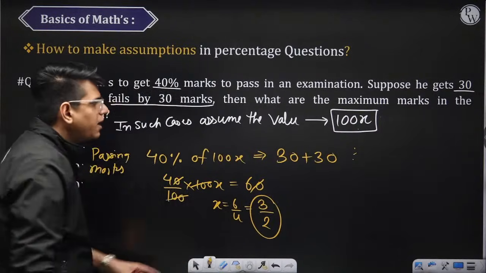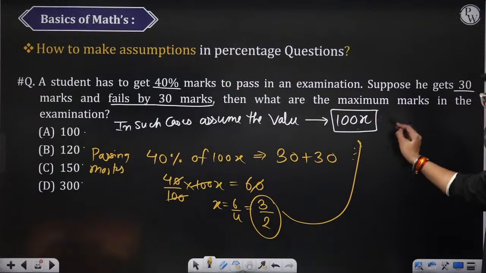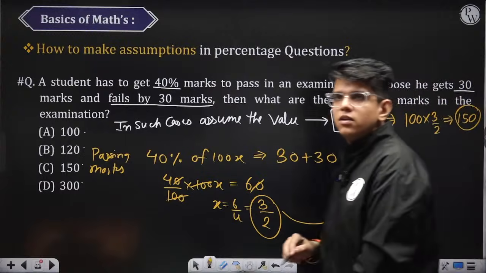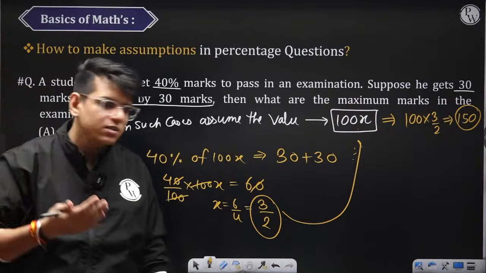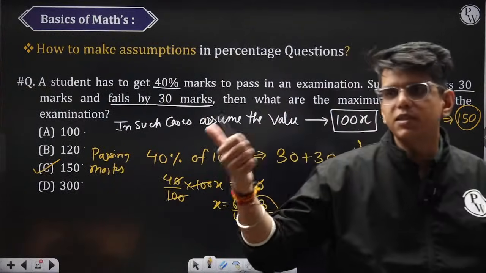What were our total marks? Total marks were 100x. You can put the value of x here and get the total marks. 100 into 3 by 2, which is nothing but 150. Okay. So total marks were 150. You can solve this by the unitary method also. 40% is 60. So how much is 100%?